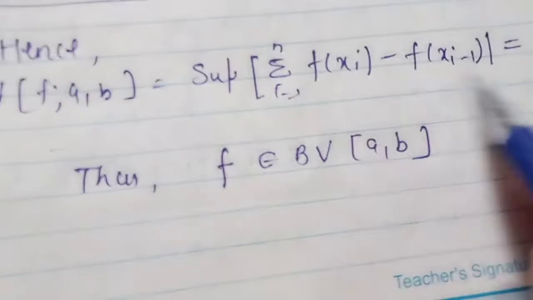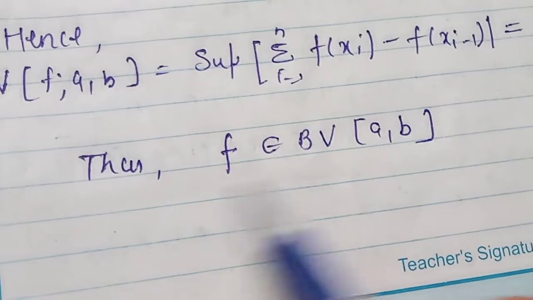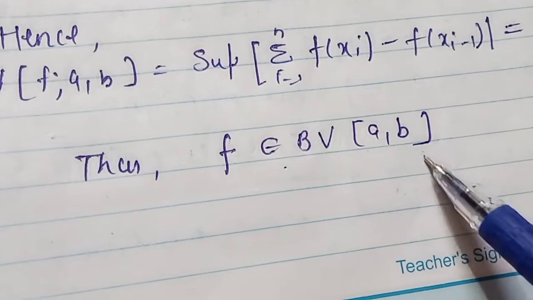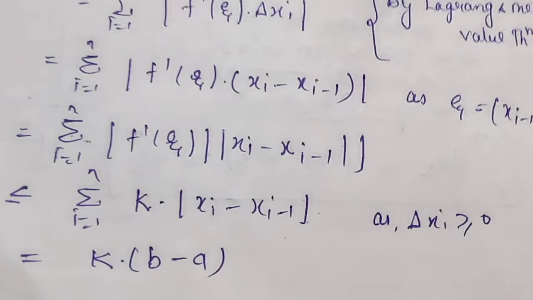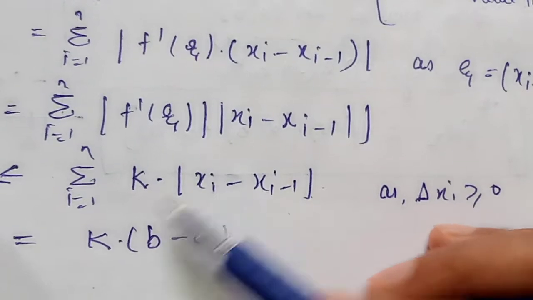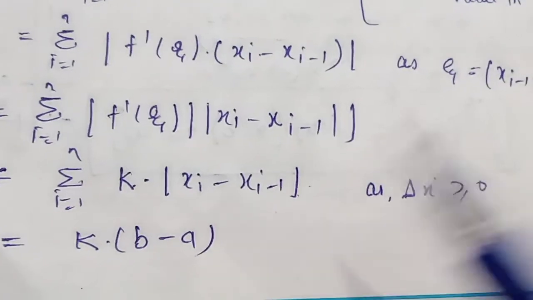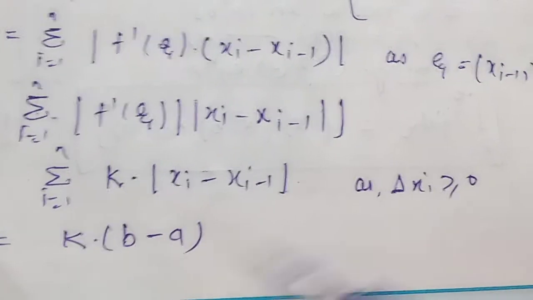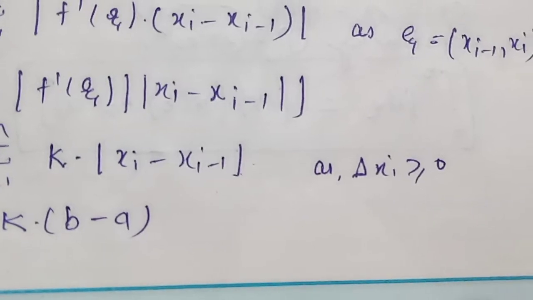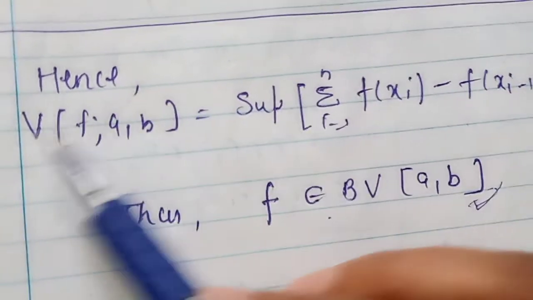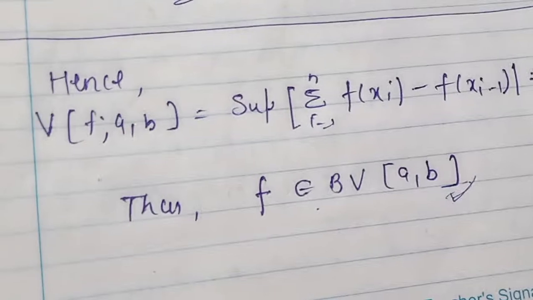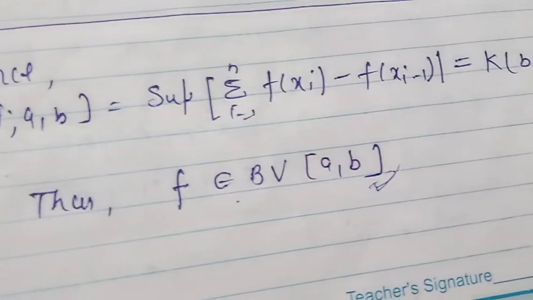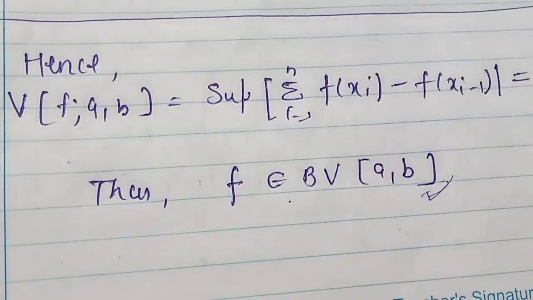So you can say this function is of bounded variation. So now we can say that thus the function belongs to the bounded variation on closed interval ab, right. From this equation, I put k into b minus a, and then I can take the supremum of this function. The variation of the function from a to b is equal to the supremum of this function, and this is finite, so we have simply proved this.